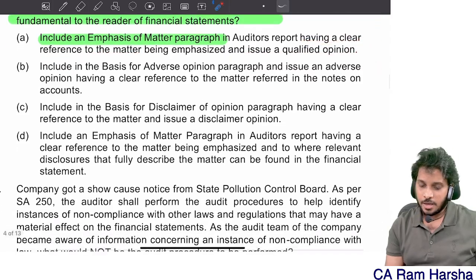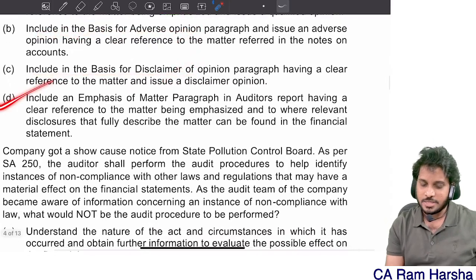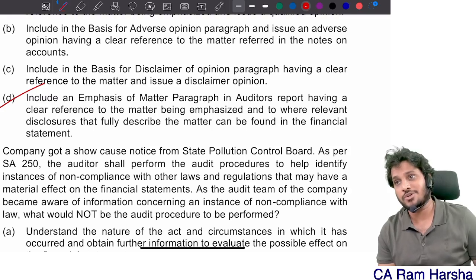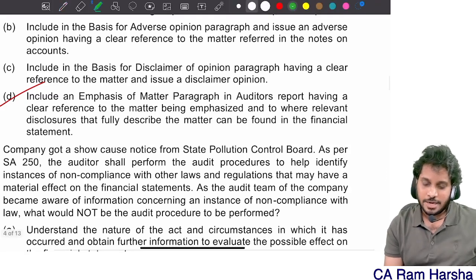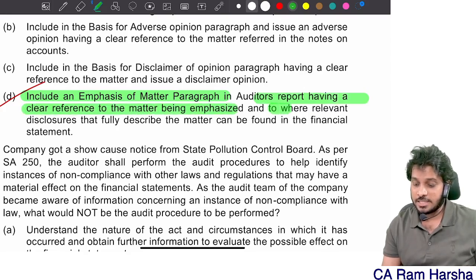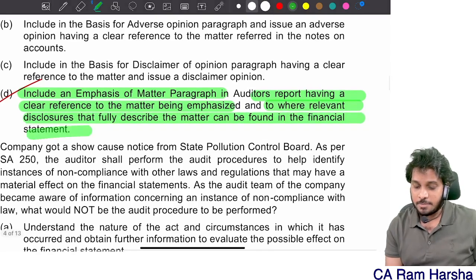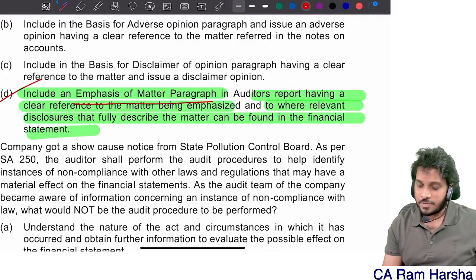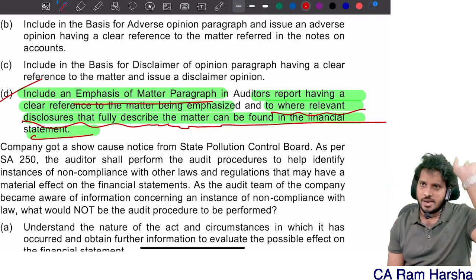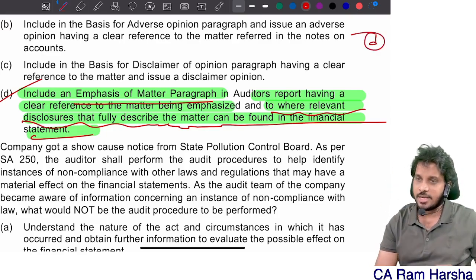No, that's wrong. Include in basis for adverse, wrong. Include basis for disclaimer, wrong. Obviously the answer is D. Since A, B, C are wrong, straight away D, not even to read. Anyhow, we'll read. Include an emphasis of matter paragraph having a clear reference to the matter being emphasized and to where relevant disclosures that fully describe the matter. So include emphasis and give reference to the disclosure that fully describes the matter that can be found in the financials. So the answer is D. Easy.